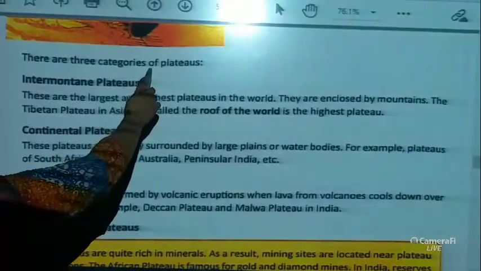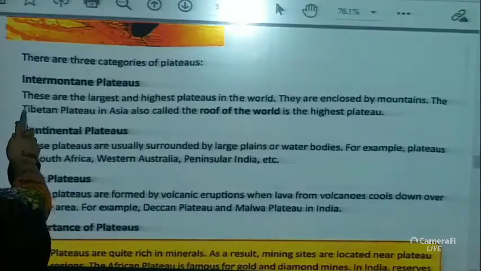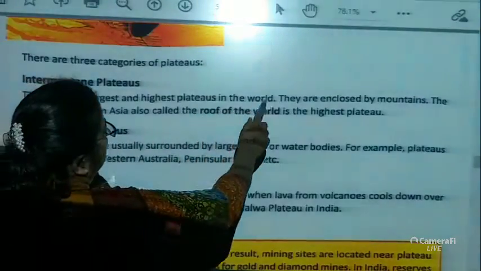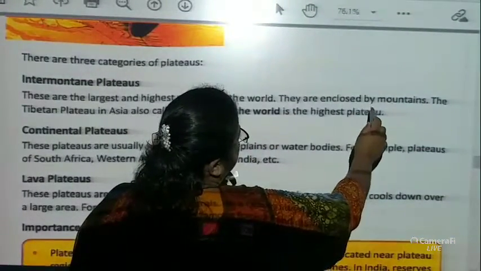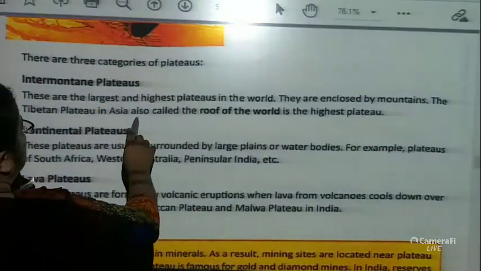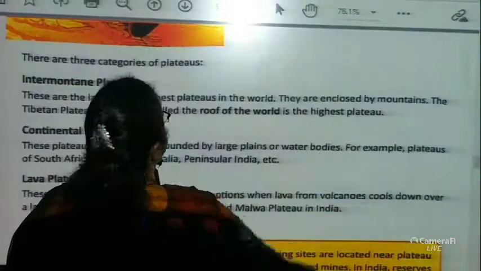There are three categories of plateau. Intermontane plateaus. These are the largest and the highest plateaus in the world. They are enclosed by mountains. The Tibetan Plateau in Asia, also called the roof of the world, is the highest plateau.